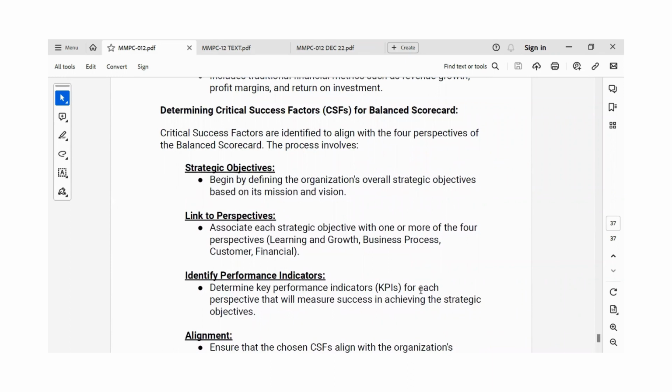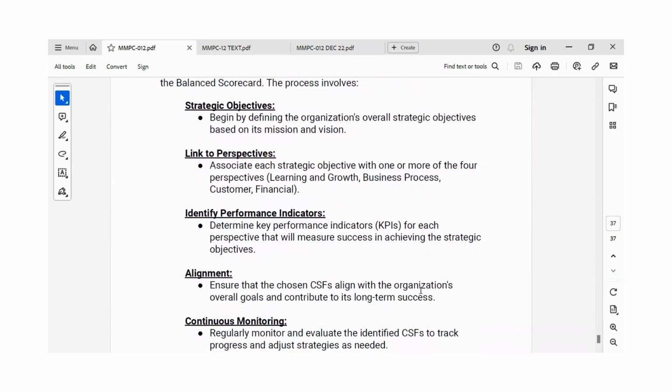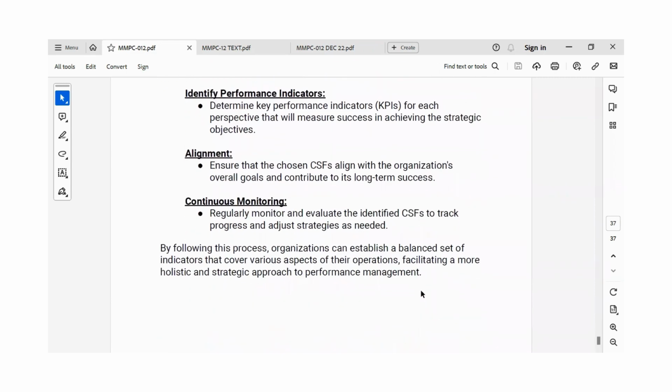Then link them to the different perspectives like learning and growth, business process, customer, and financial. And then the third step is to identify the performance indicators, the KPIs for each of the perspectives, measuring success in achieving the strategic objectives. Then comes alignment, that is choosing the correct strategy that aligns with the organization's overall goals and contributes to its long-term success.